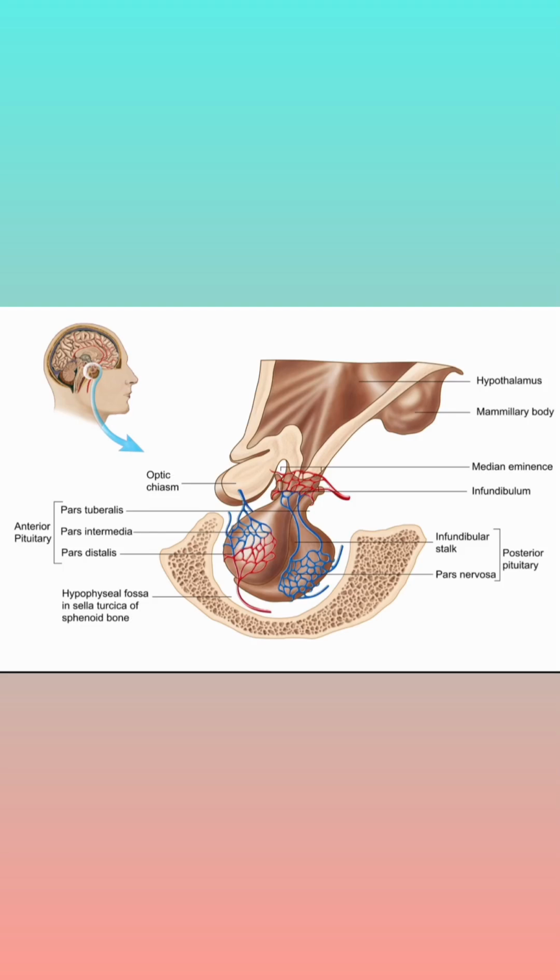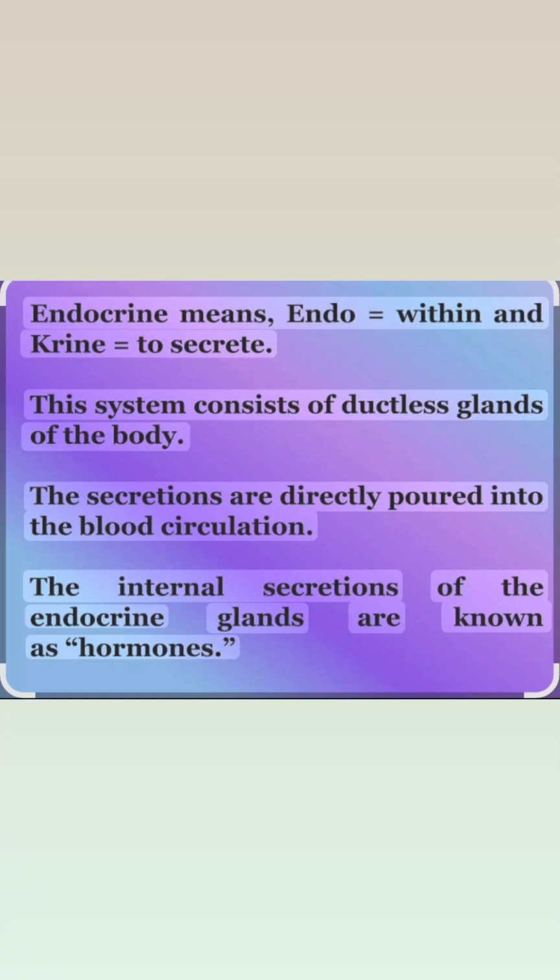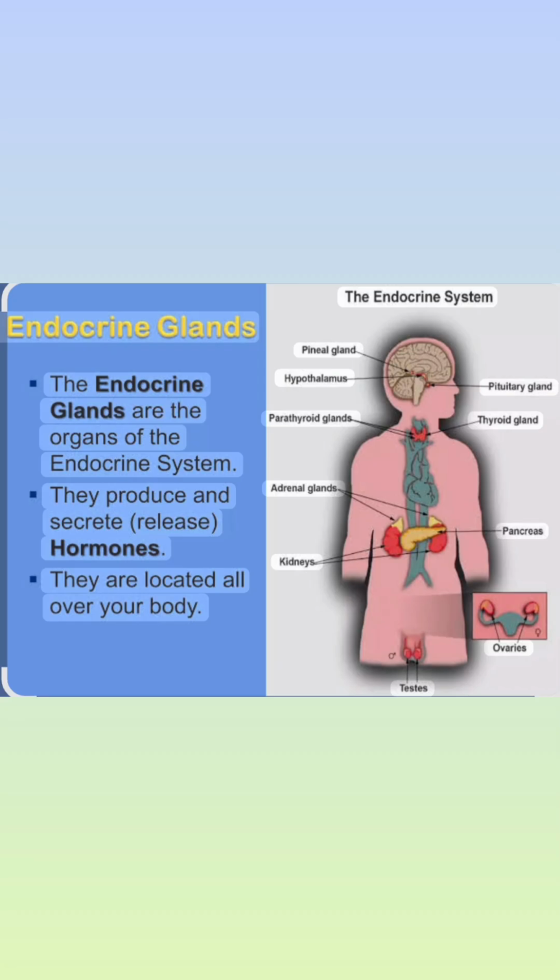In this video, we are going to discuss the endocrine glands. What are the endocrine glands? Endo means within, crine means secretion. The things that they are secreting will remain inside the body. These are the ductless glands.